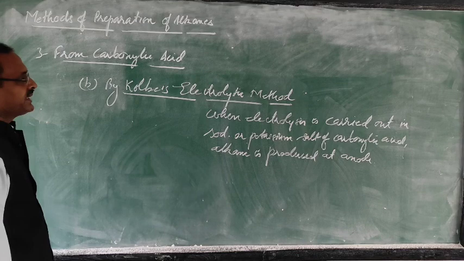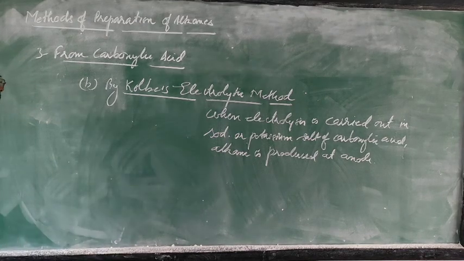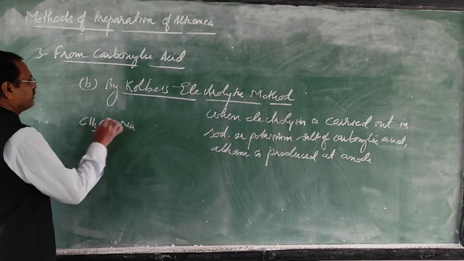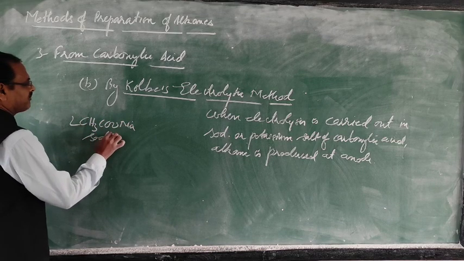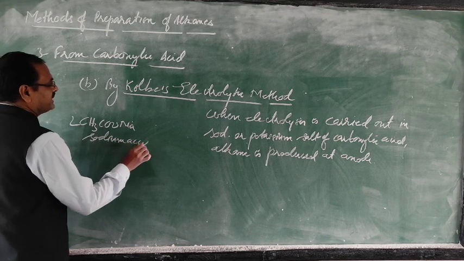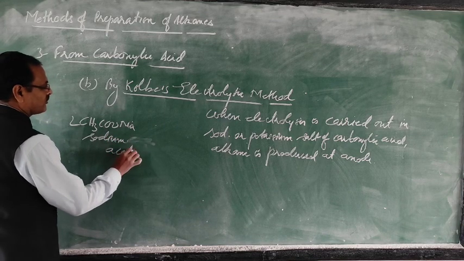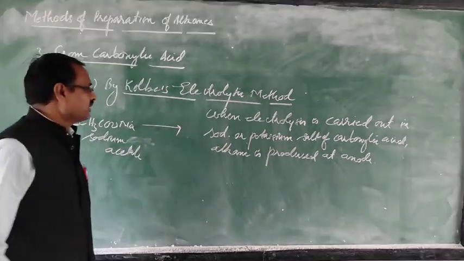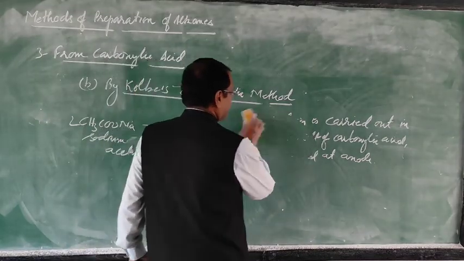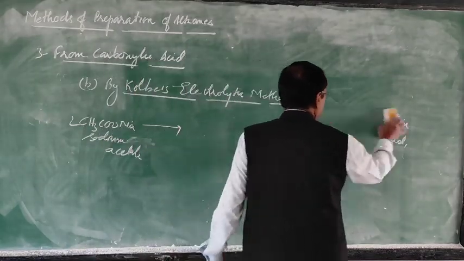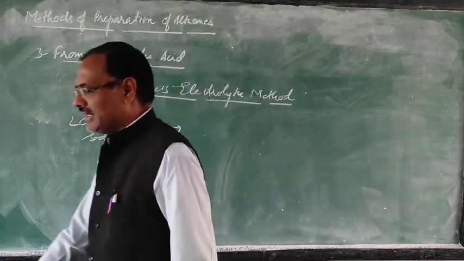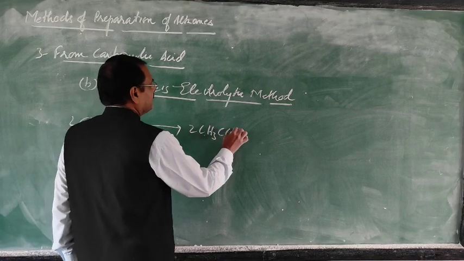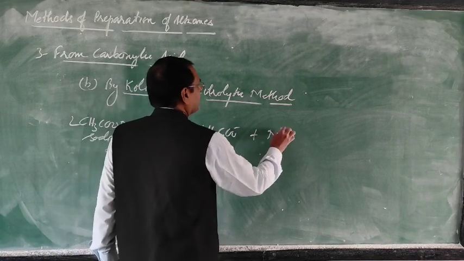So first of all I am taking the sodium salt of a carboxylic acid. This compound is sodium acetate. This sodium acetate dissociates into sodium ion and acetate ion: CH3COO negative and 2Na plus.